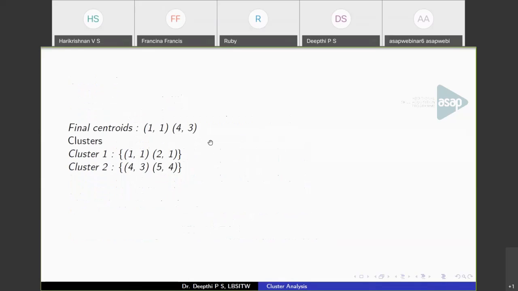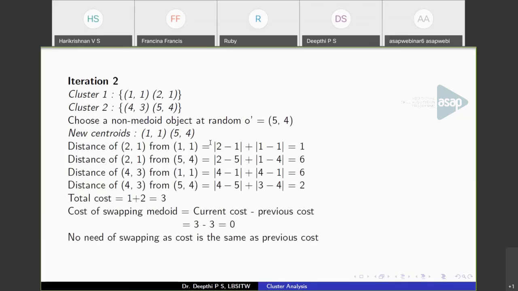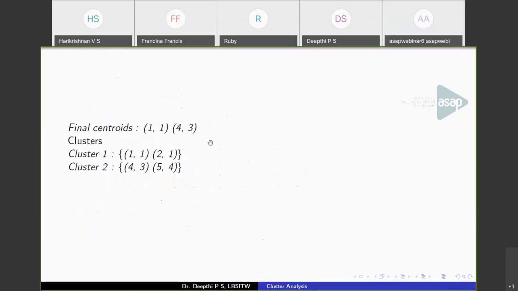So this is how k-medoids works. We are not finding the mean value. We are picking another object at random and replacing one of the centroids and recalculating distance and reassigning the points. And at one point, you cannot improve the cost further, and that is where you stop the algorithm.